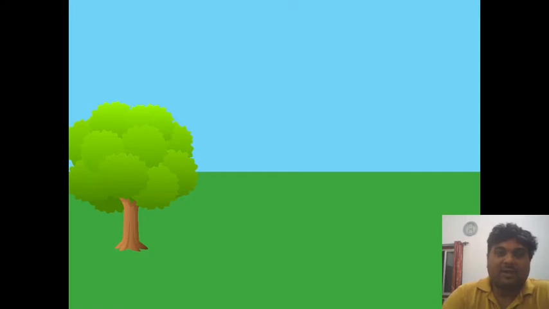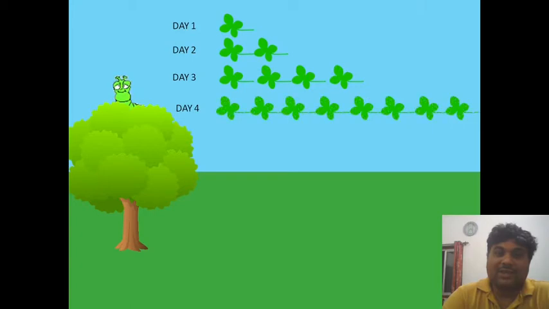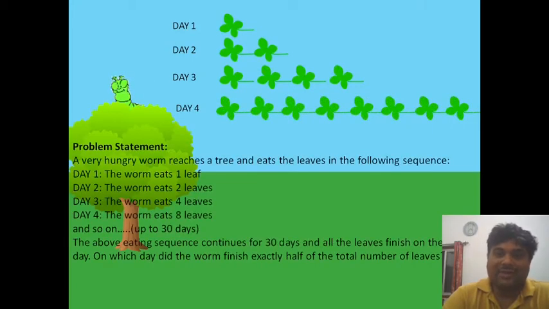A hungry worm is living on the tree, and he is so hungry that on day one this worm eats one leaf. On day two the worm eats two leaves. On day three the worm eats four leaves, and on day four the worm eats eight leaves. So this worm continuously eats up to 30 days.